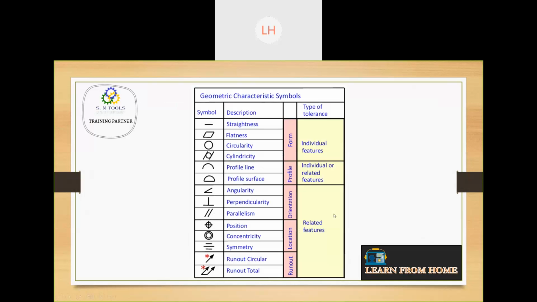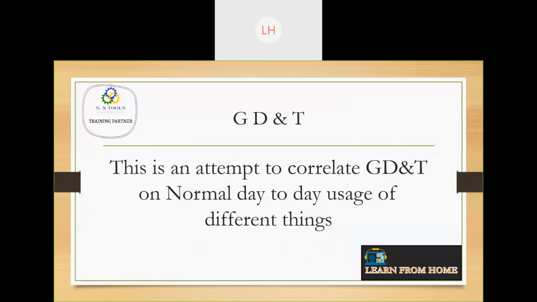So here we have 14 symbols for geometrical characteristic symbols. These are the major symbols. The first one is form, profile, orientation, location, and runout. The first two are independent features. The others are dependent features, which are related features. Okay. Now what we have done is this is an attempt